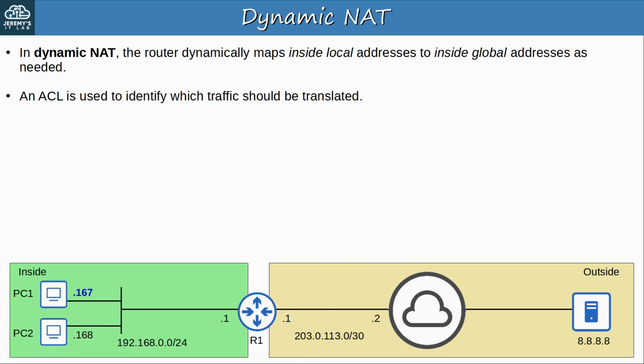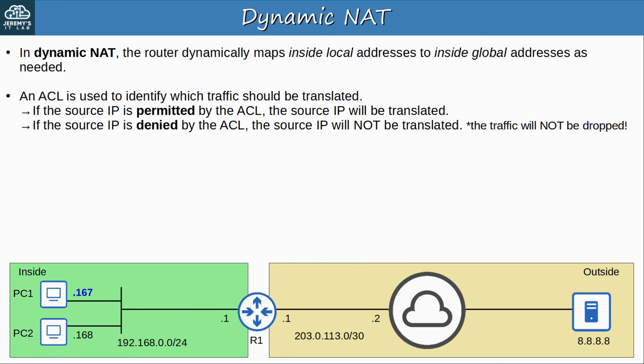An ACL is used to identify which traffic should be translated. Okay, this part is important because it's a totally different use of an ACL, but it's a very common use. ACLs can be used to indicate which traffic should be forwarded and which should be blocked. You already know that. But they can also be used just to identify traffic. If the source IP of a packet is permitted by the ACL, the source IP will be translated by NAT.